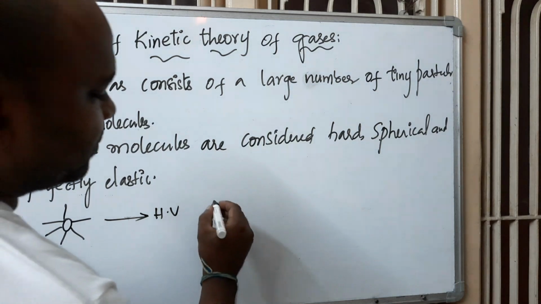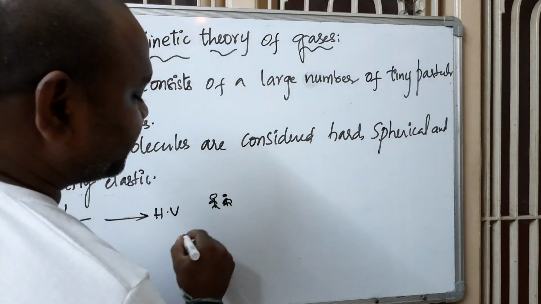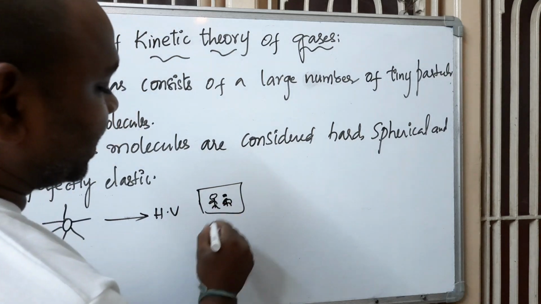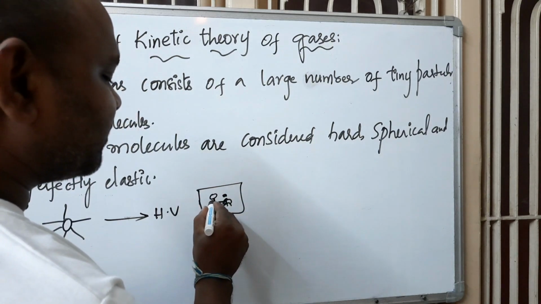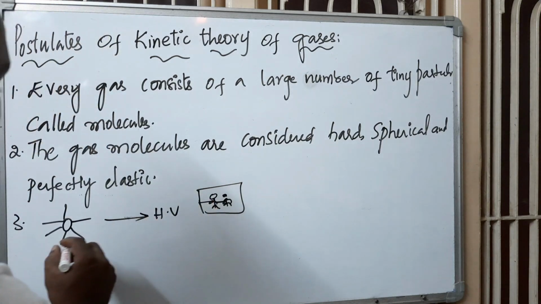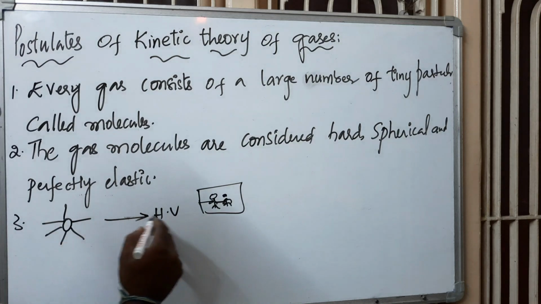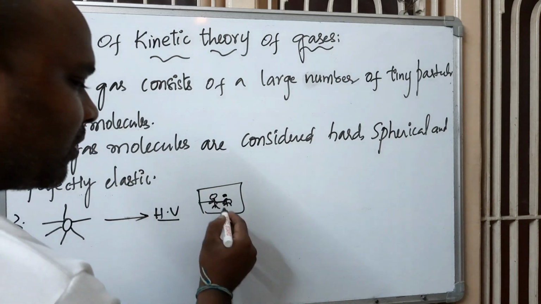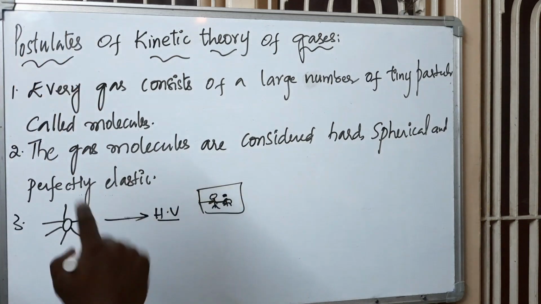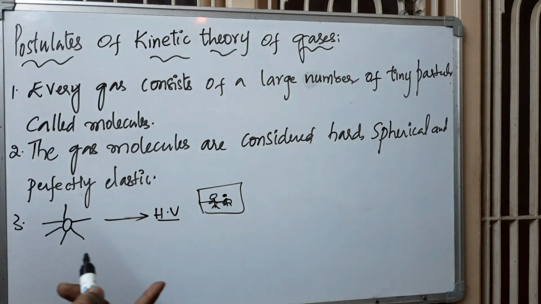See, for example, there are 50 blind people standing in a closed room and they are constantly moving. What will happen? They will collide with each other. In the same way, they will collide with the walls. In the same way, gas molecules are moving in all possible directions in straight lines with high velocities. They will collide with each other and with the walls of the container. Because of that, the direction and the motion continuously change for gas molecules.